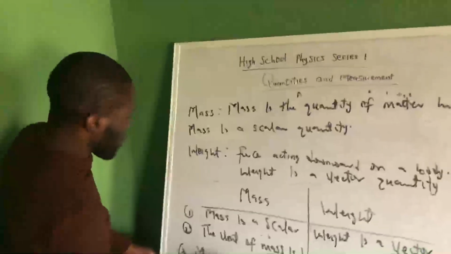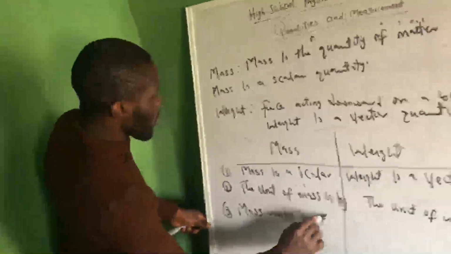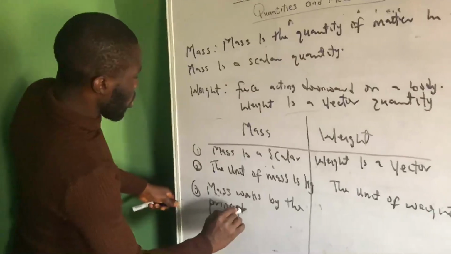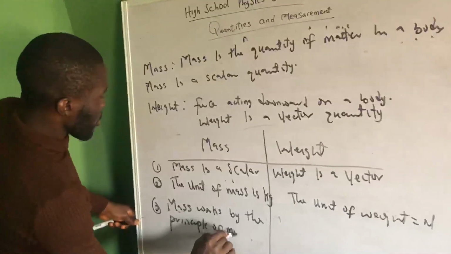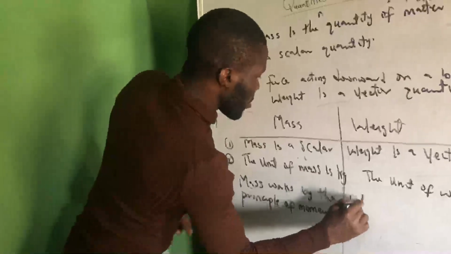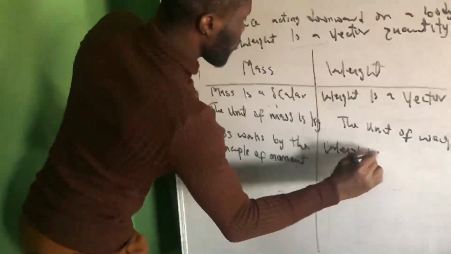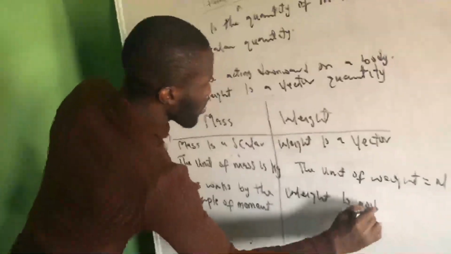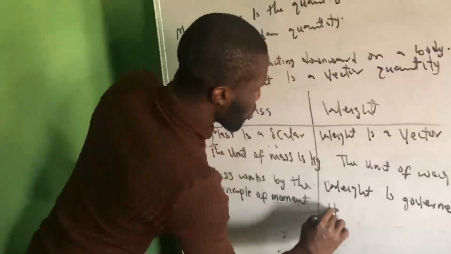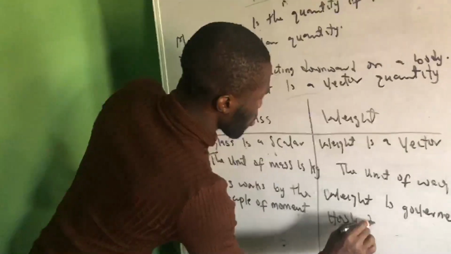Now, the third difference between the two is that mass works by the principle of moments. We are still going to talk about the principle of moments. While weight is governed by Hooke's law. We'll still talk about Hooke's law also.